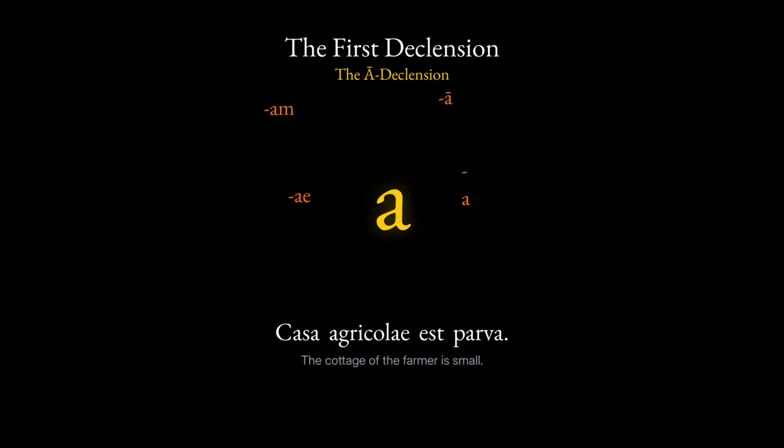You have already met 5 cases, singular and plural, of nouns ending in the letter A. Today they get a name. Every Latin noun whose nominative singular ends in this vowel belongs to one family. Casa agricola e sparva. By the end, you will read that easily. This family is called the First Declension. It is also named the Ā-Declension because the vowel A runs through nearly all its endings.